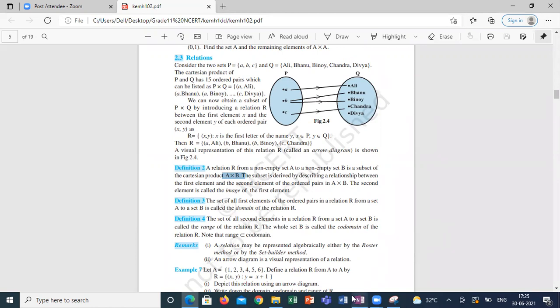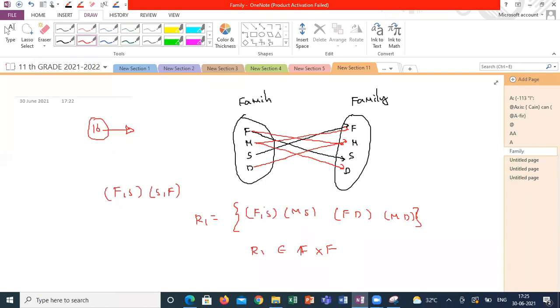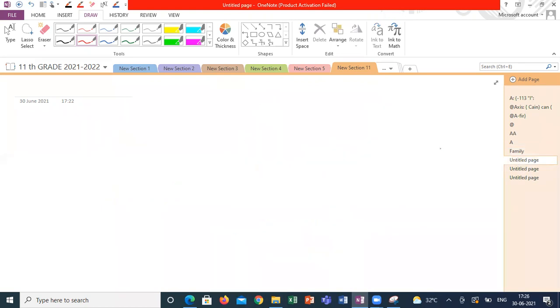Suppose I am taking the same thing, R1 is a subset of F cross F, and R1 is deriving a relationship between the first element and the second element. Suppose I am taking some numbers, 1, 2, 3, 4, and deriving a relation.